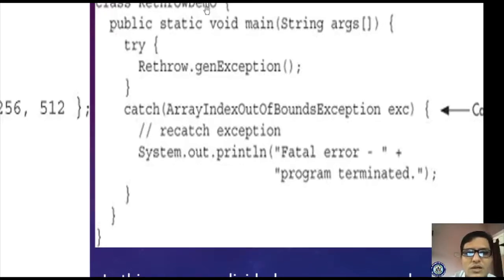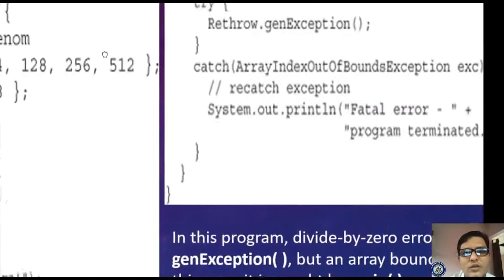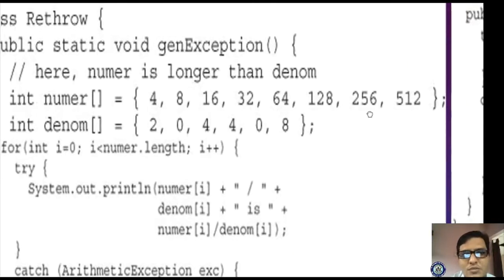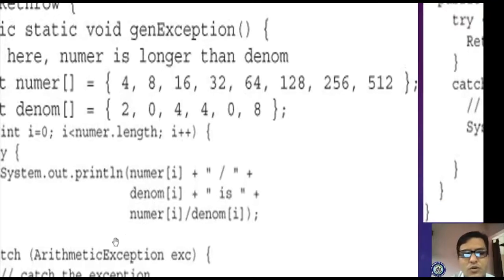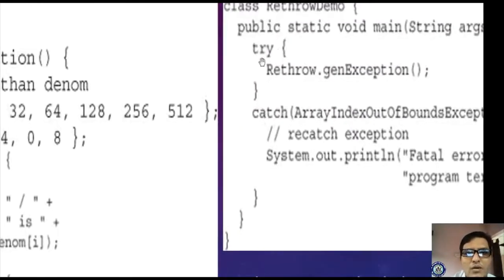We have not created any object, but it is also a way of accessing a class. Which class are you accessing? Rethrow class dot genException. So whenever you call this genException method, it will execute according to whatever statements you have provided. After that, here also we have a try block calling that method, having a catch block.